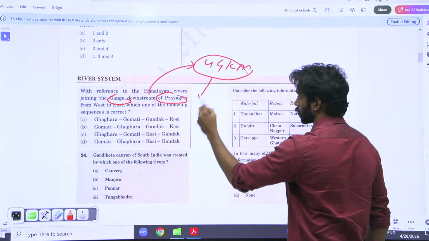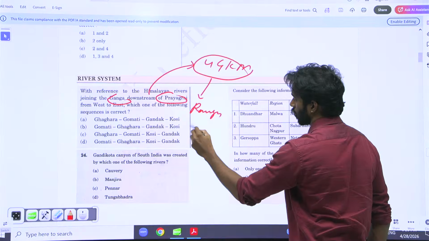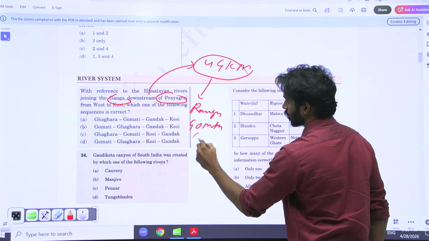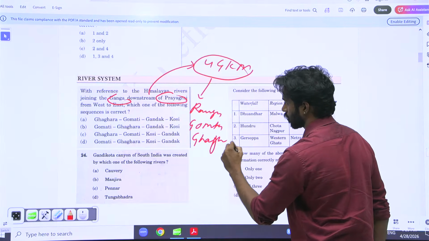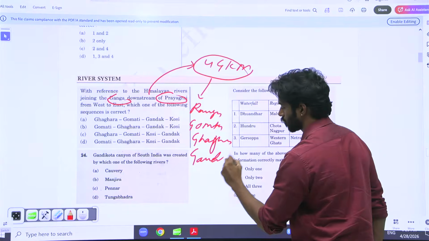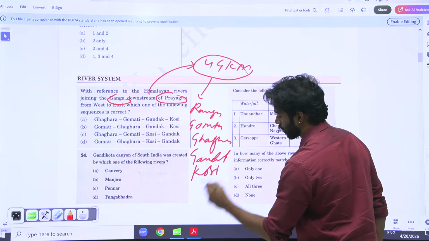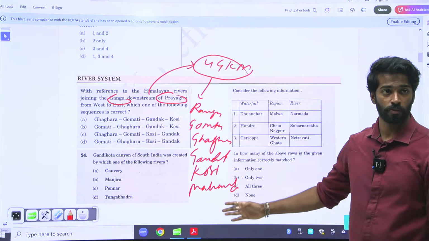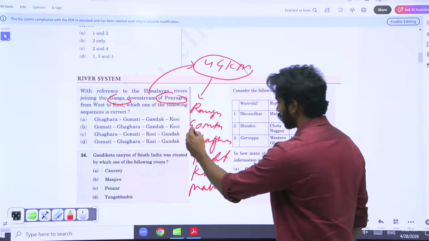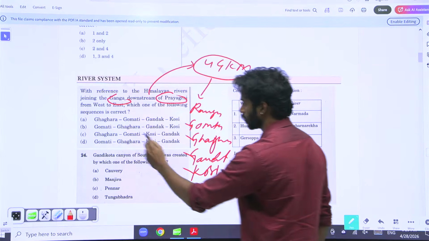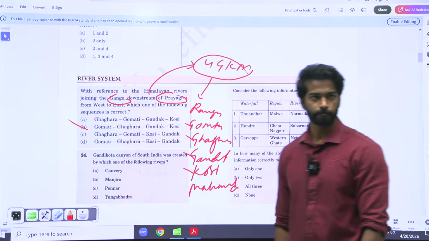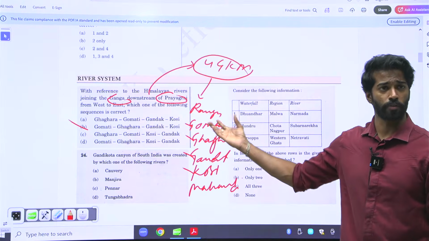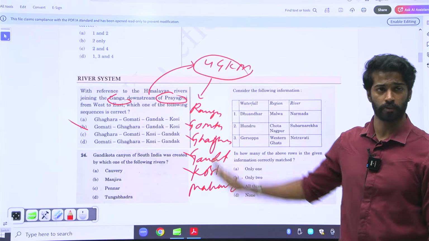Right? 4G km is nothing but Ram Ganga, Gomti, Ghagra, Gandak, Kosi, and Mahananda. This is the chronology of Ganga. So based on this, if you see Gomti, Ghagra, Gandak, and Kosi, answer is B. This is very factual. You have to have knowledge. Otherwise, you will not be able to eliminate.